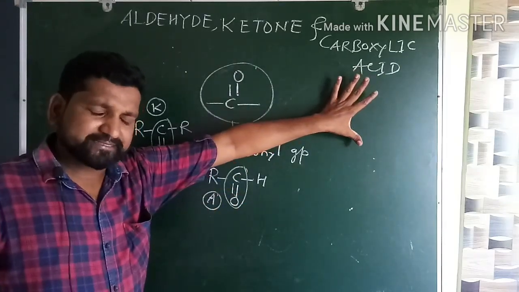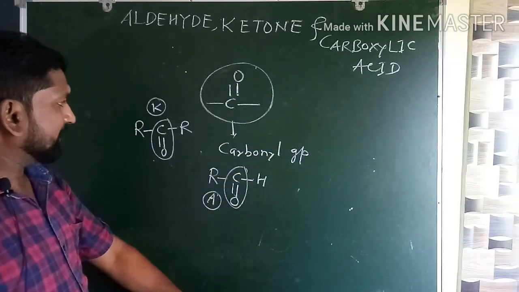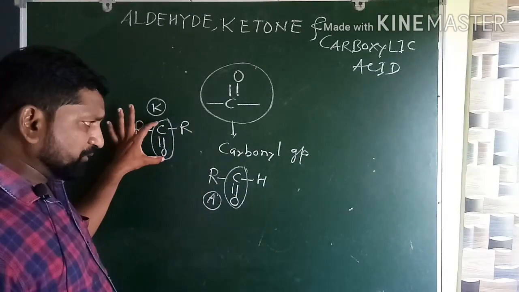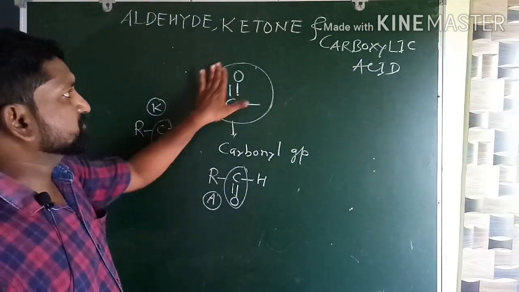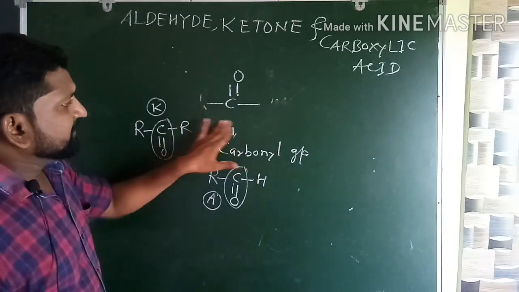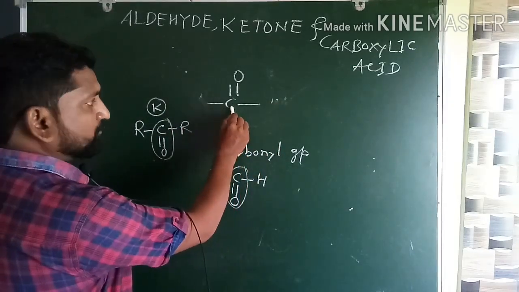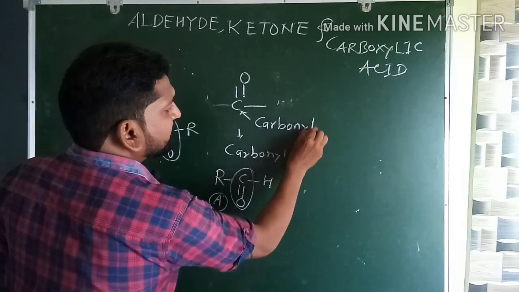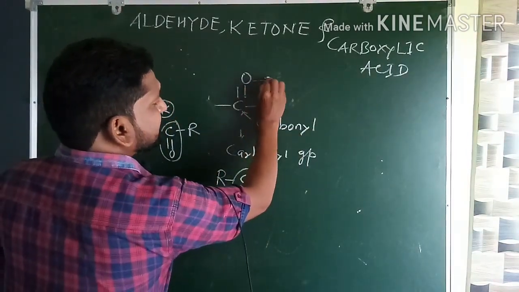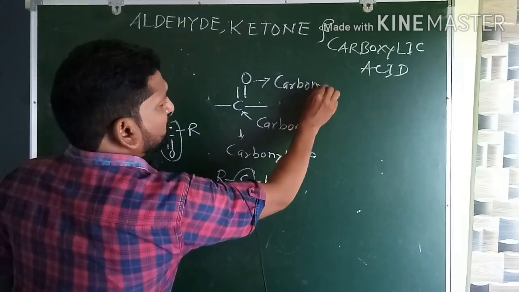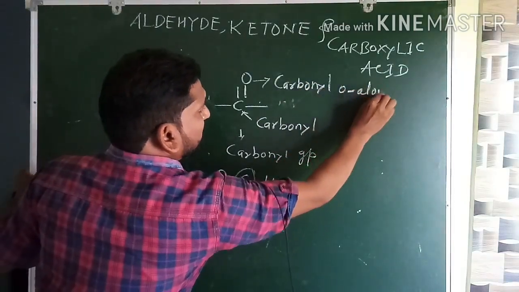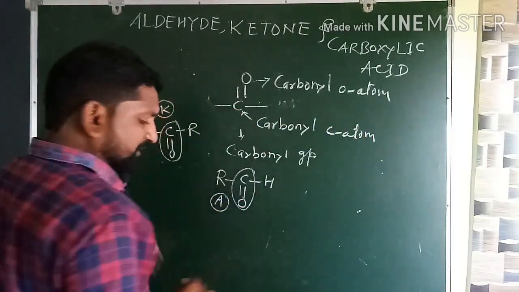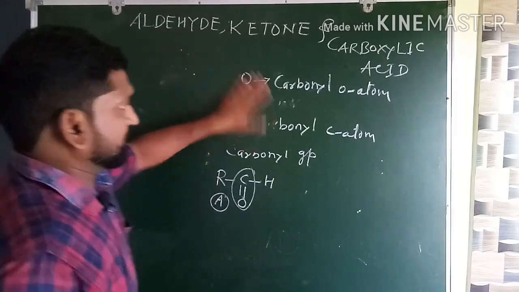About the carboxylic acid, let us talk afterwards. So see here, in aldehyde and in ketone there is a presence of carbonyl group. That's why these are the carbonyl compounds. Now this is the carbon of the carbonyl group, therefore it is called the carbonyl carbon atom, and this is called the carbonyl oxygen atom. So without wasting a moment, we directly start with the aldehyde.